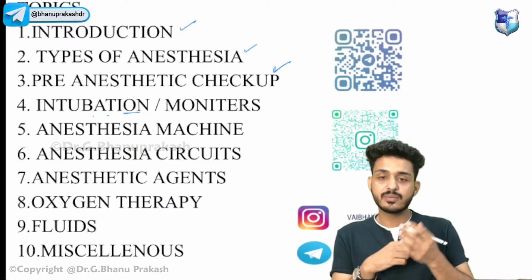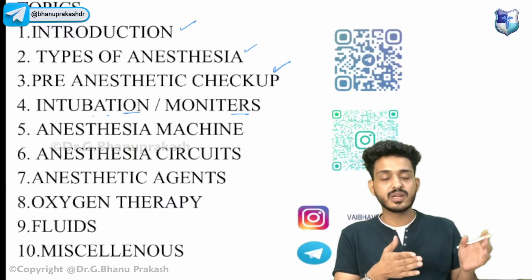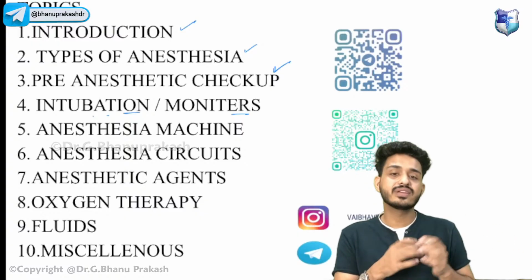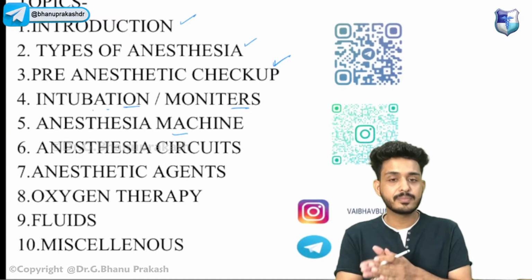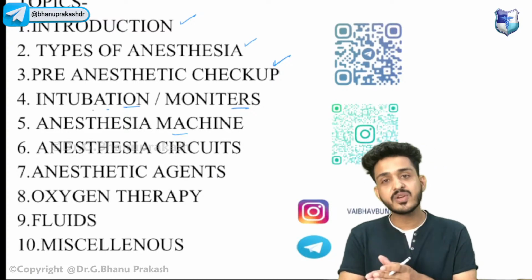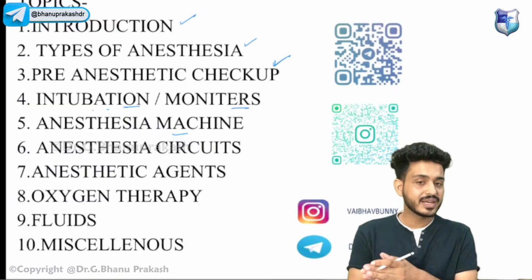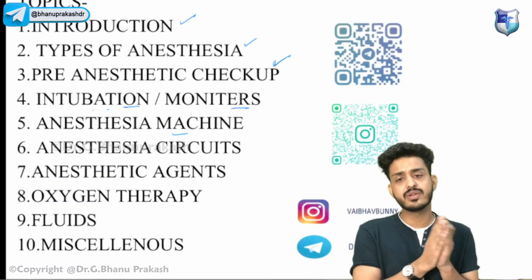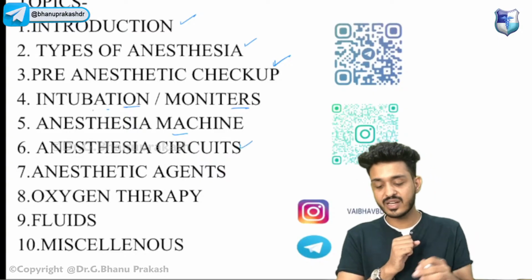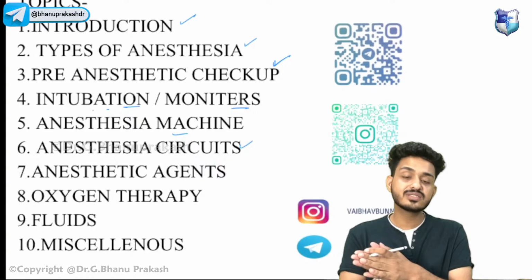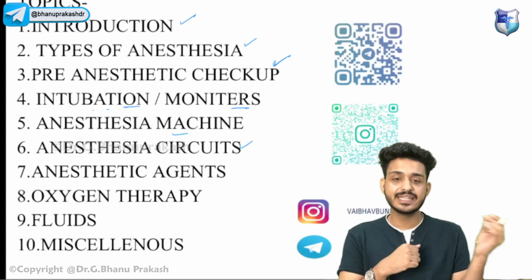Then we studied intubation. Then we saw different kinds of monitors that we have in the hospital, in the OT itself. Then we studied the anesthesia machine and its different parts: high pressure system, intermediate pressure system, low pressure system. We have to remember pin index, diameter, and the vaporizers. Then we discussed the different circuits: Mapleson circuits, semi-closed and closed circuits. Maplesons are important. A, B, C, D, E, F are the important ones.